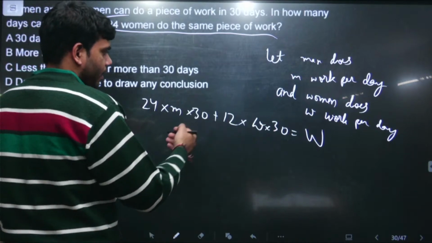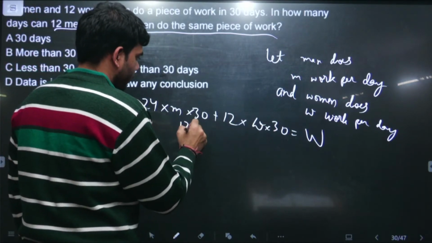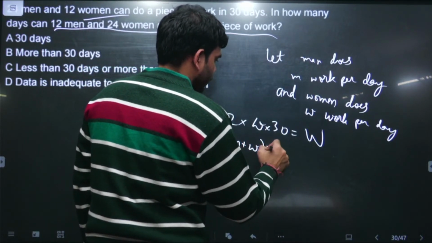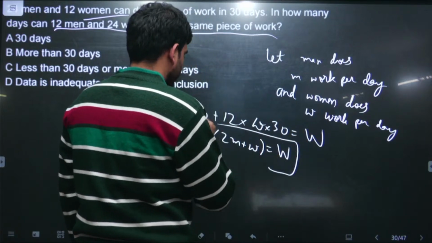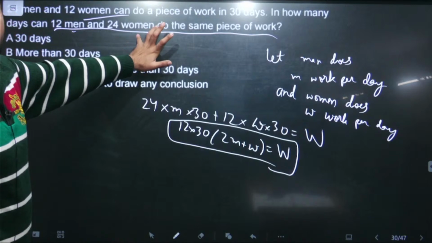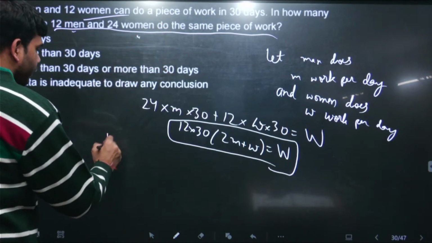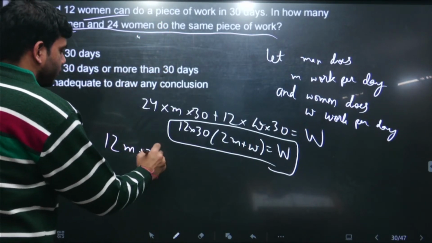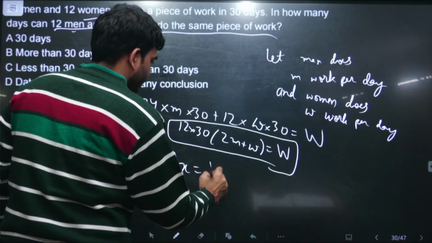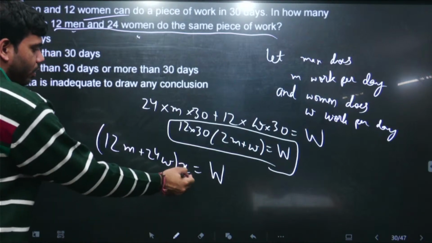So if we take common 12 into 30 from this, 2m plus w is capital W. This is provided to us. And we need to find in how many days 12 men and 24 women will complete the work. It means 12 men plus 24 women, let us imagine they are taking x days to complete the given work W. We need to find the value of x.